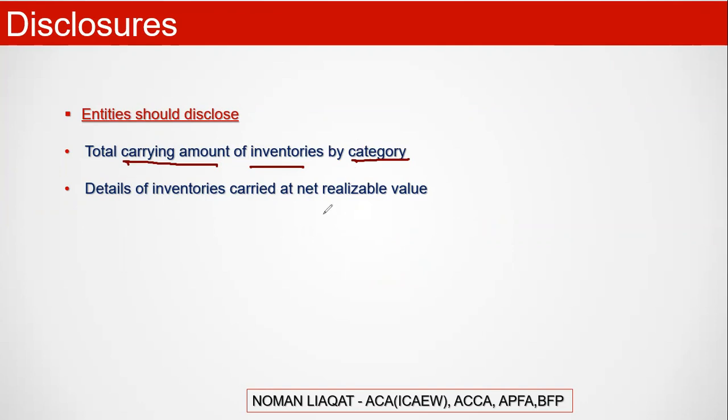If we record our inventories at NRV, net realizable value, we have to provide the details of inventory carried at NRV. We also have to mention the NRV of those inventories, how they are being carried, and what the circumstances were. Those were the disclosures of IAS-2.